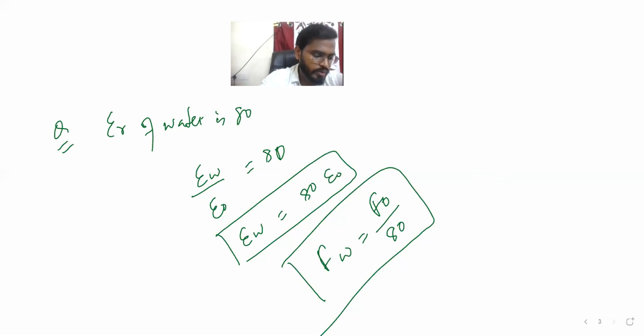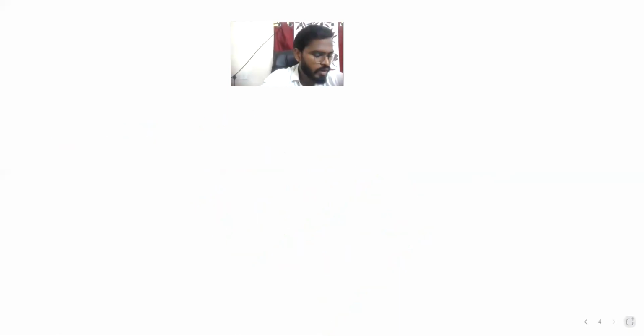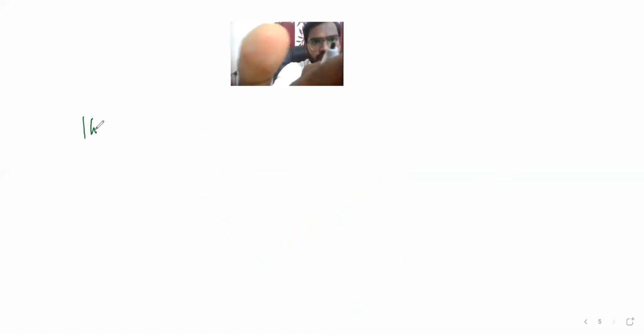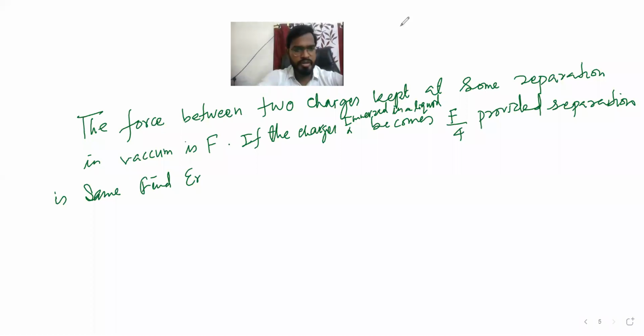Now let's see one numerical. The force between two charges kept at some separation in vacuum is F. If the charges are immersed in a liquid, the force becomes F by 4, provided the separation is the same. Find epsilon r. Try these questions.